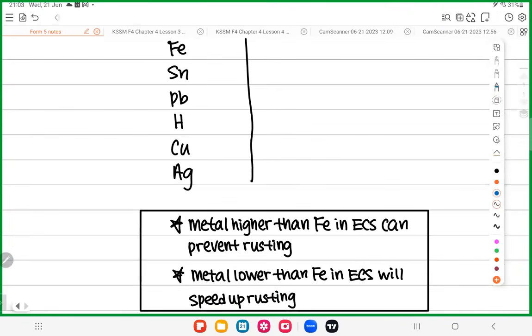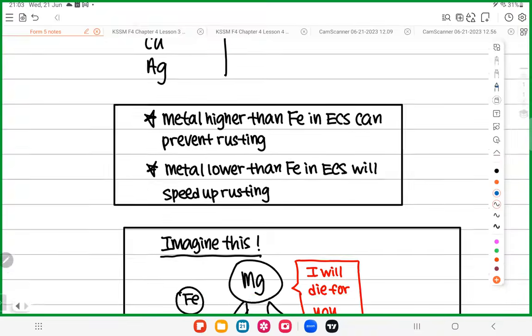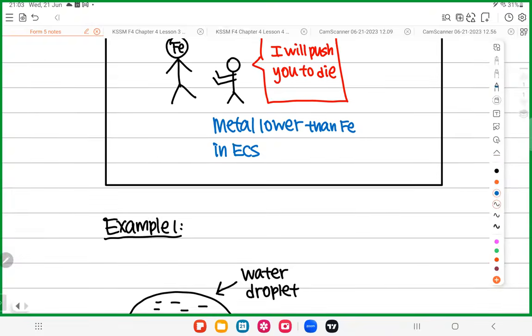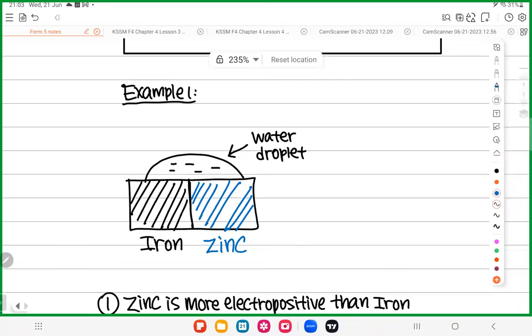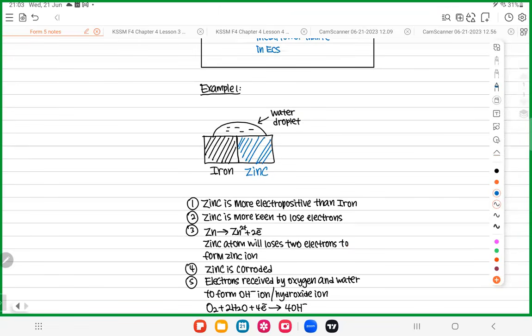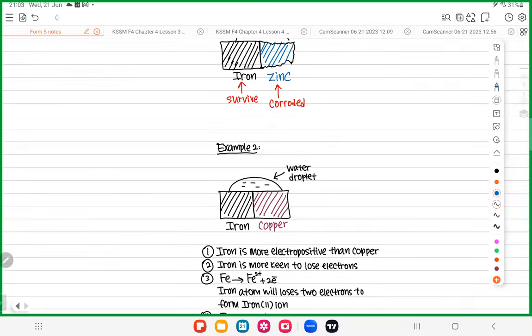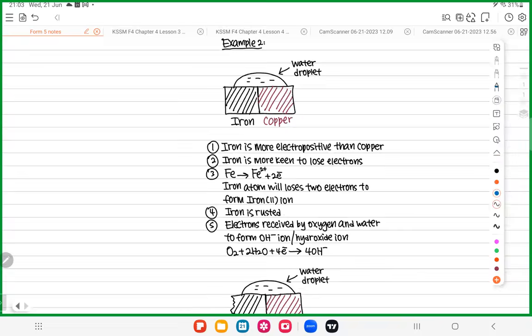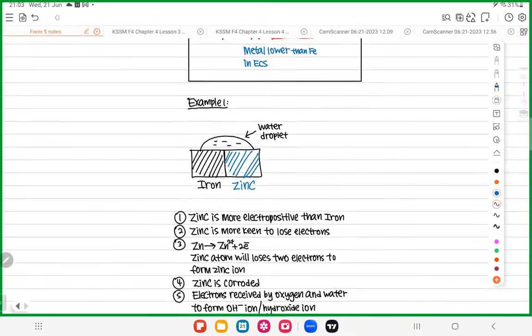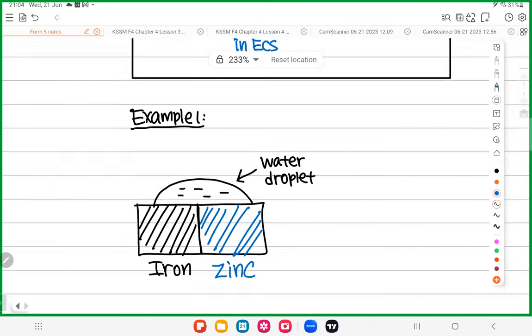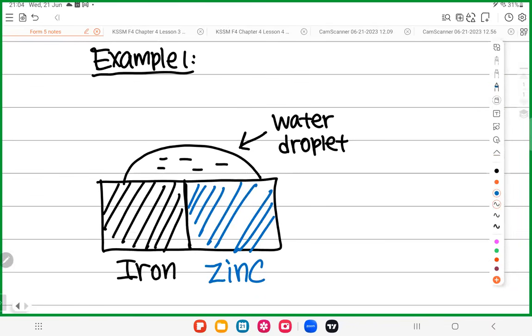Anyway, let's look at the technical part of this knowledge. So let me show you this. I will use two examples for demonstration. Then we are all done already. Follow me, please. Listen carefully. If there's anything you're not sure, don't be shy, ask me. Okay, everyone, look at this picture.